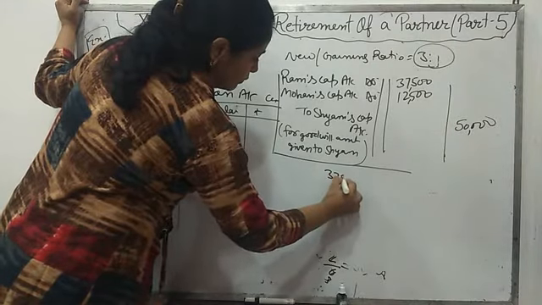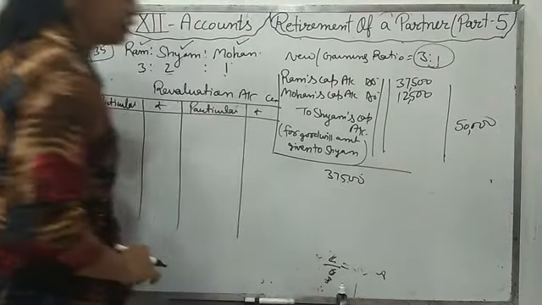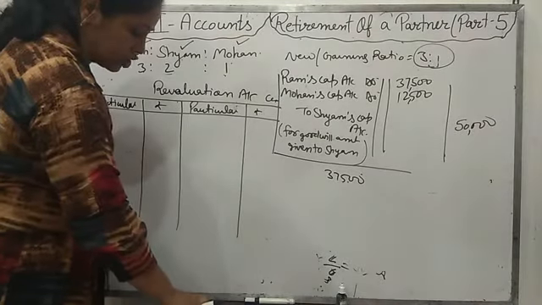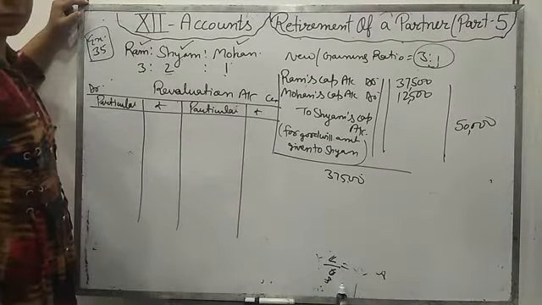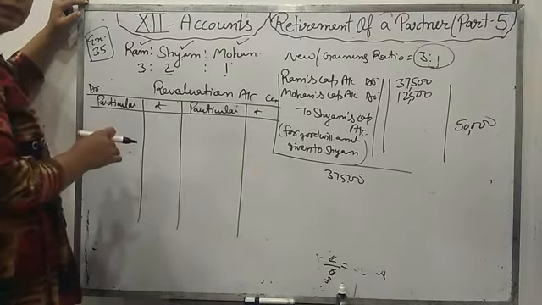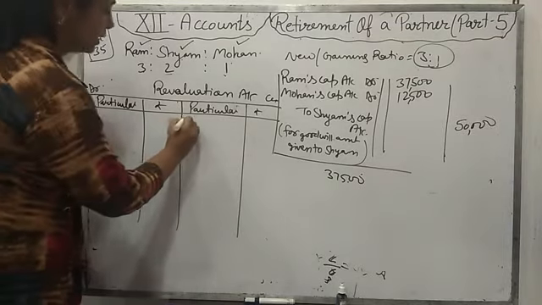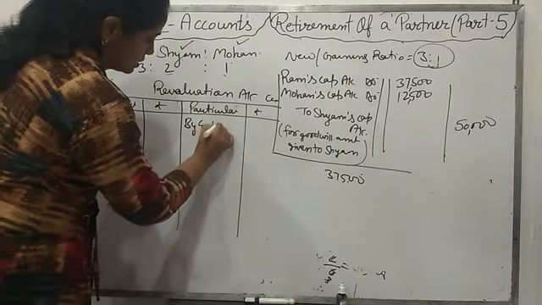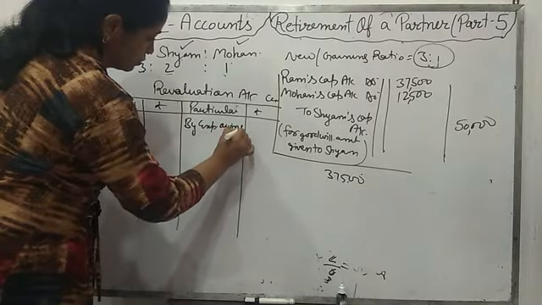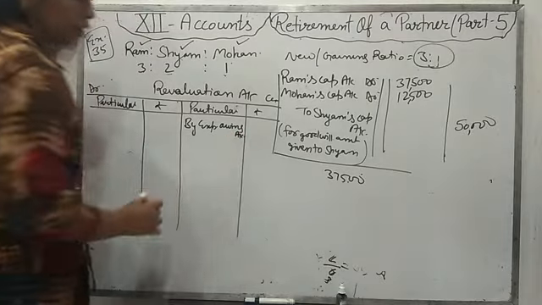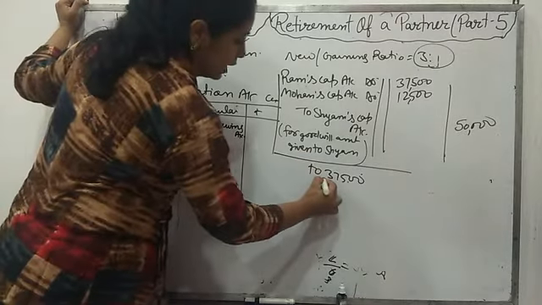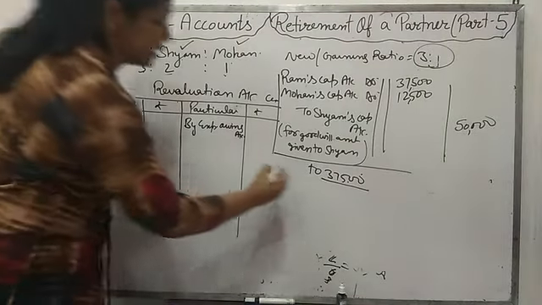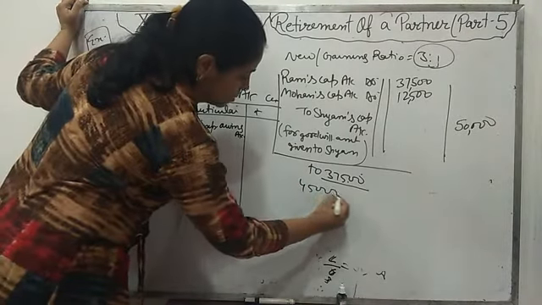Here we can do the rough work. We have to reduce it to 37,500, and expense owing in the balance sheet is given as 45,000. Now the liability is decreasing, so there is a profit. We will write on the credit side: by expense owing account. How much do we have to decrease? Less from 45,000.